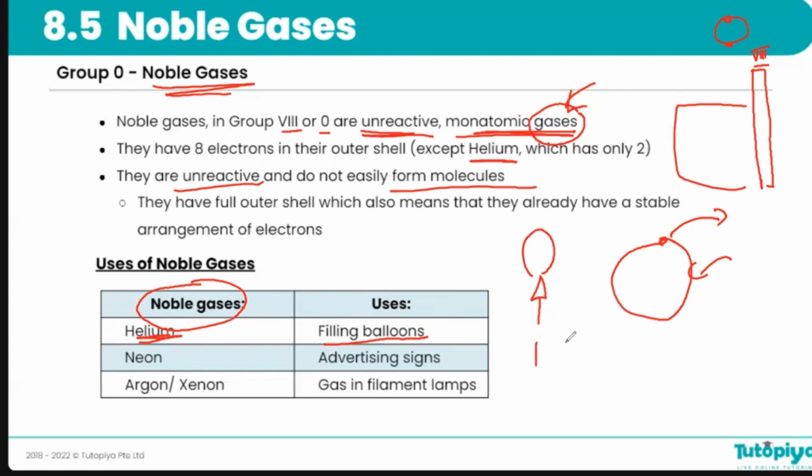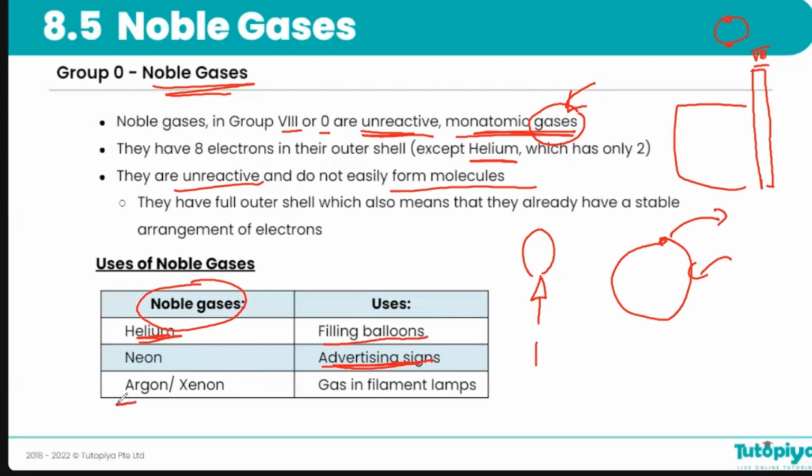Helium is less dense than any other gas in the atmosphere, so the balloon will rise up. Neon is used in neon lights for advertisement signs. So inside the neon light, you would find neon. That's why it's called neon lights, right?